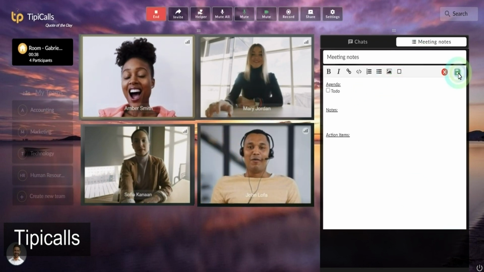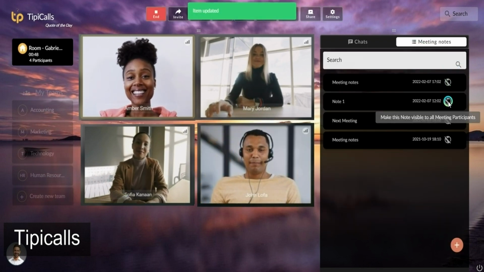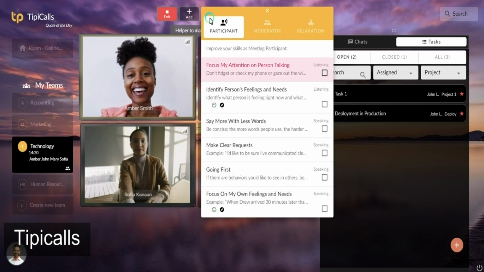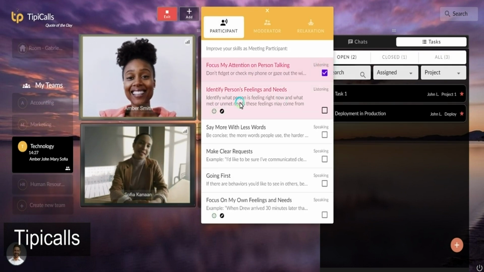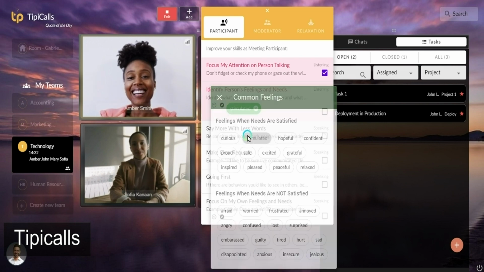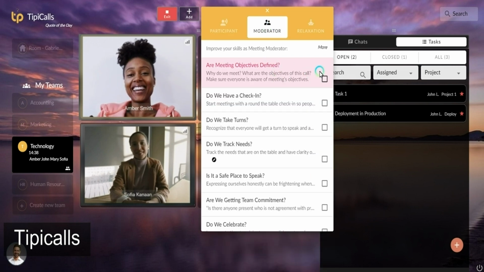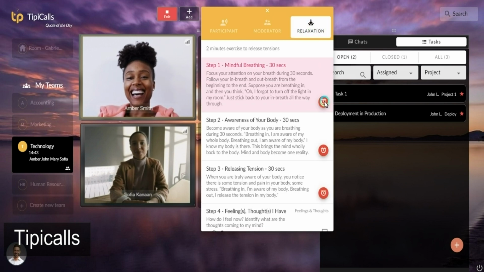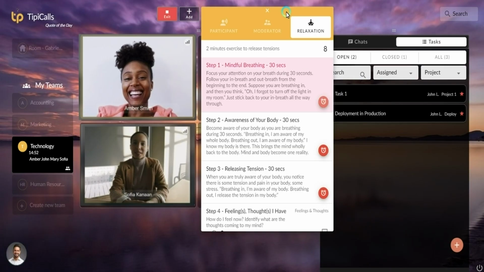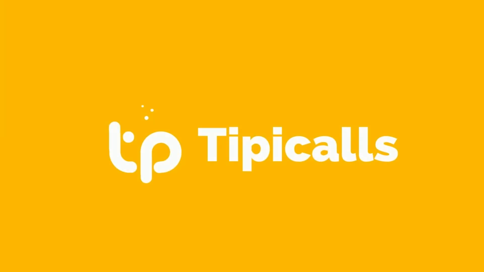In your personal meeting room, you can write notes for the meetings and share them with the participants. Also, you have productivity helpers that you can use during your meetings. They are different for moderators and participants. And also, it has a relaxation tab to help you to focus during the day when you feel lost or you just want to relax. It's a good platform if you want to have everything in the same place so you can boost your daily productivity and get the most out of the meetings. Also, it's totally free, and they also offer free recording and more features.